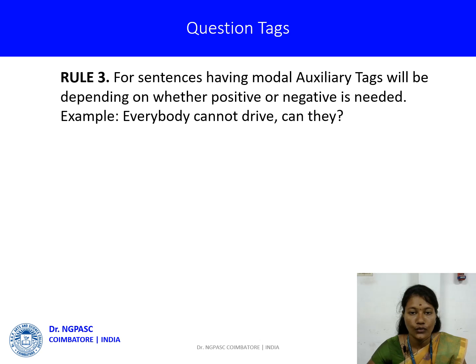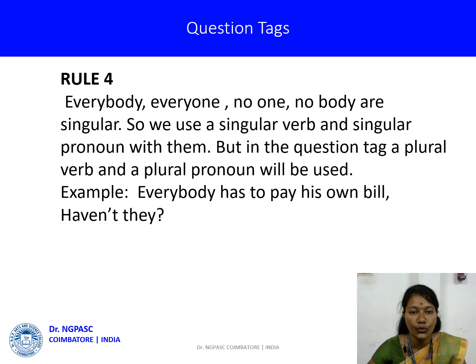Rule 3. For sentences having a modal auxiliary, the tags will depend on whether positive or negative is needed. Example, everybody cannot drive, can they? Rule 4. Everybody, everyone, no one, nobody are singular, so we use a singular verb and singular pronoun with them. But in the question tag, a plural verb and a plural pronoun will be used. Example, everybody has to pay his own bill, haven't they?